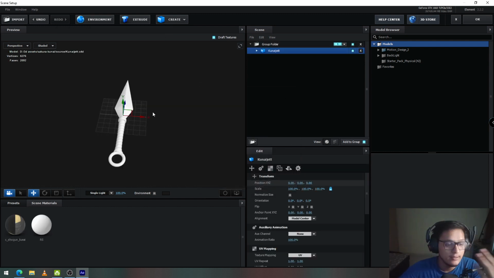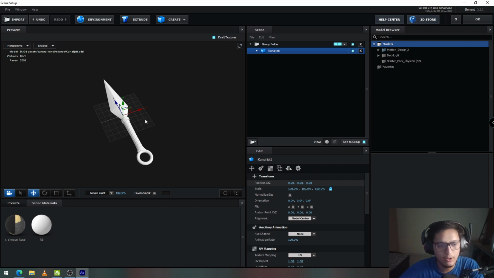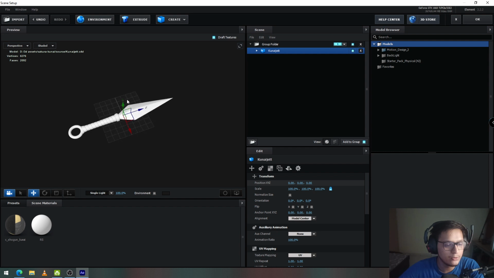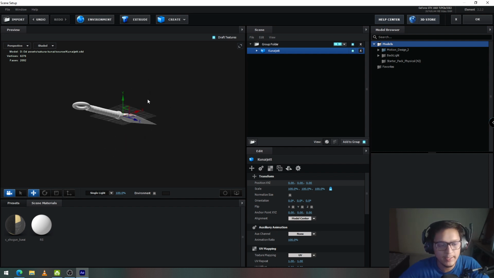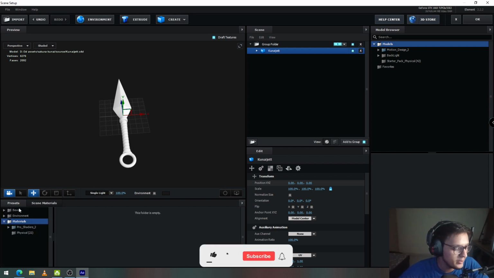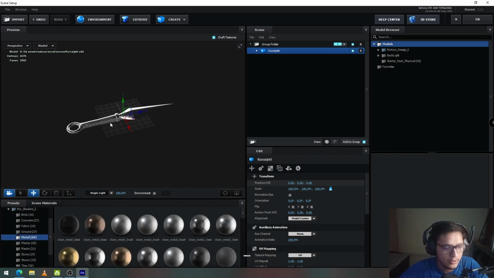Click on OK. Okay, so this is a 3D model of a kunai that I found on TurboSquid or some website like that. You can find a kunai that looks better or something that you want, but this is the only one that I could find, so I'm going to use this one. But it looks a little weird, it is white, but that's because we haven't added a material over it. So to add your material, select your 3D model, go into presets and select any material that you have. I'm going to go into metal and drag and drop this metal material over it.